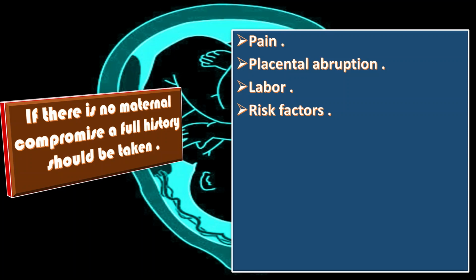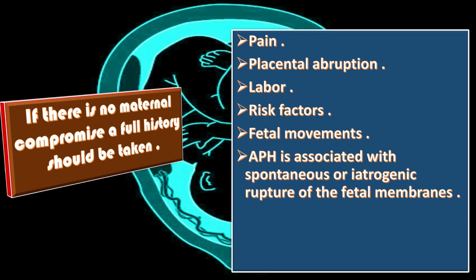The woman should be asked about her awareness of fetal movements, and attempts should be made to auscultate the fetal heart. If APH is associated with spontaneous or iatrogenic rupture of membranes, bleeding from ruptured vasa previa should be considered.